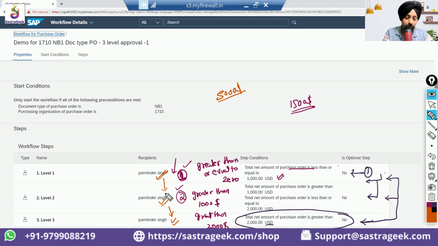So it goes step by step. Once this clears, it will jump to this. Once this clears, it will jump to this. That is the staged approach. Generally, I have seen what business wants. It does not want your higher-level approvers, your directors and VPs, to approve when the lower people have not checked or approved it.